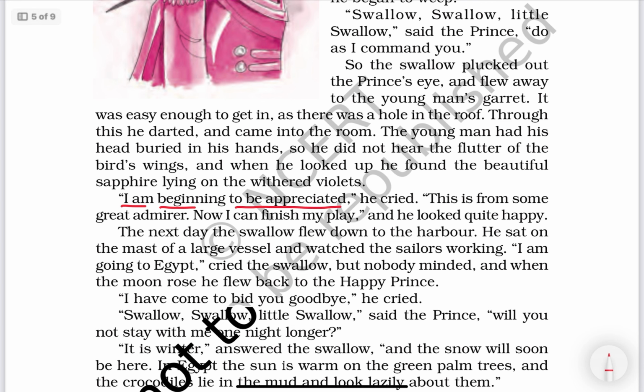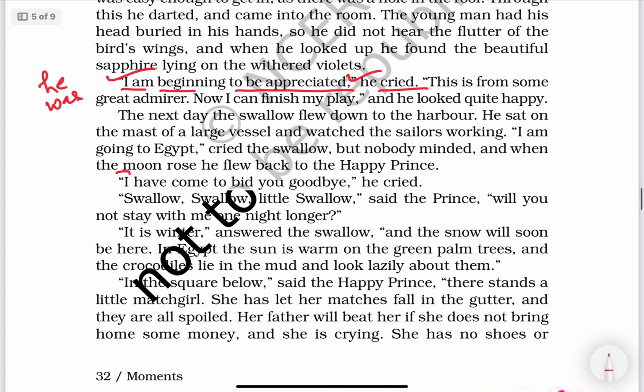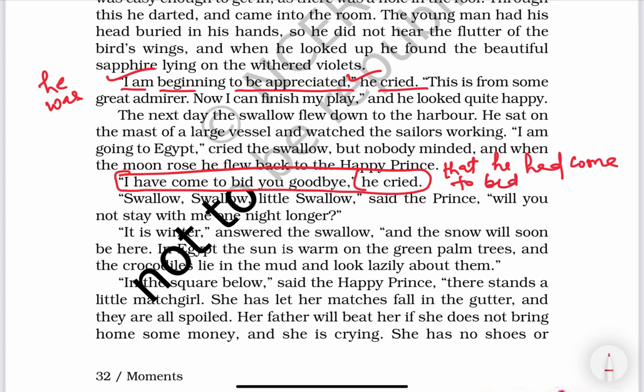I am beginning to be appreciated, he cried. He cried that he was beginning to be appreciated. Am changes into was. See, I have come to bid you goodbye, he cried. So he cried that he had come to bid him goodbye. You changes according to the object, him.